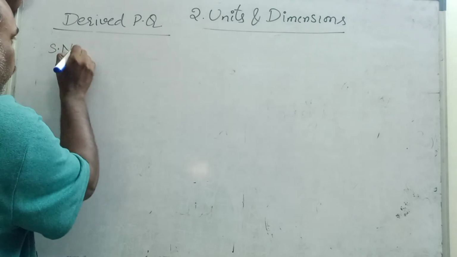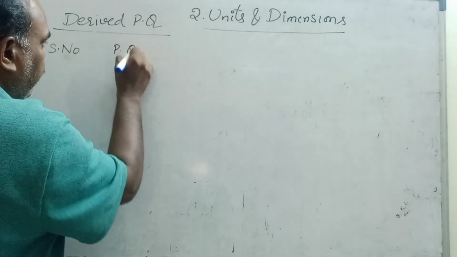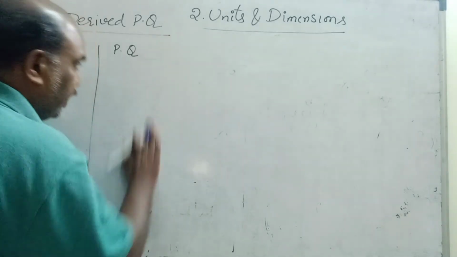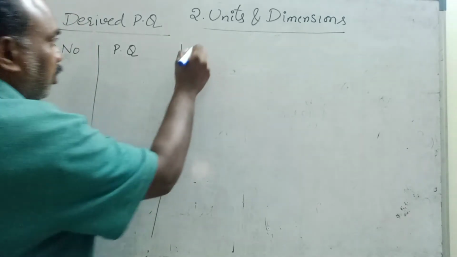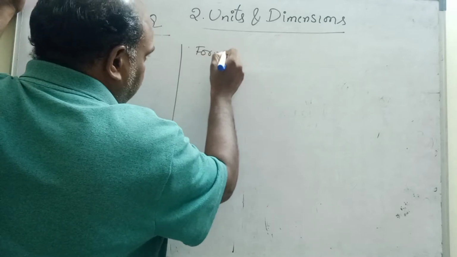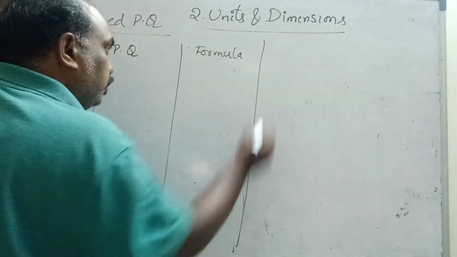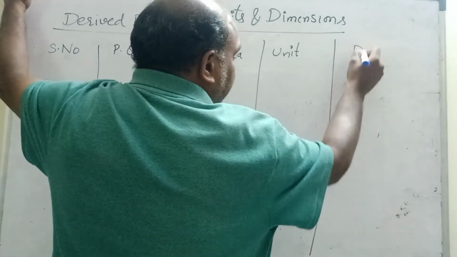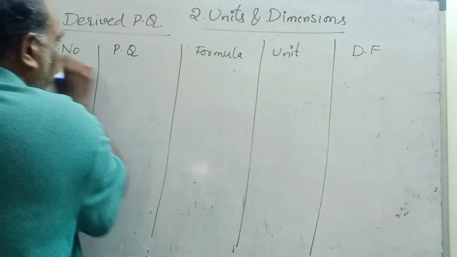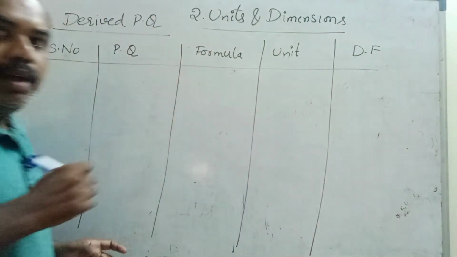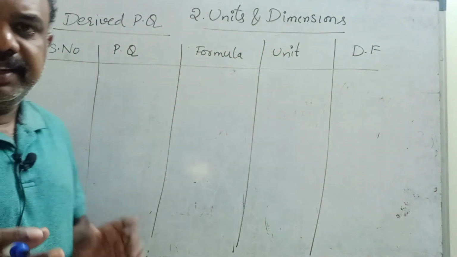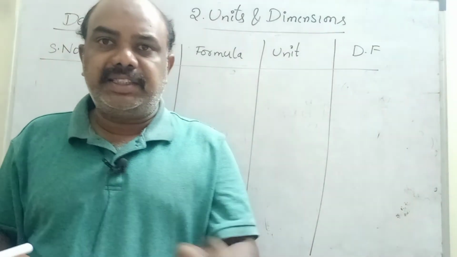Serial number, physical quantity. If a formula is there, I will write the formula also here: formula with symbol, unit, dimensional formula. Please note down, children, most important. If you have any doubt, write in the comment section. Once again I will try to clarify in the next video.